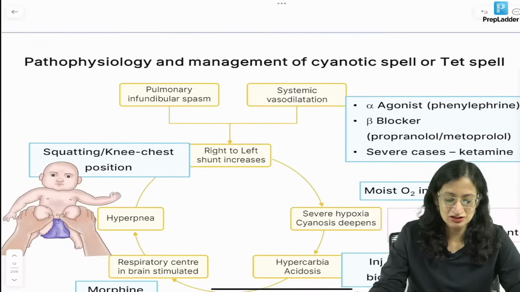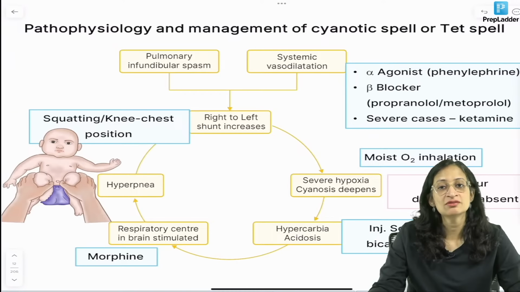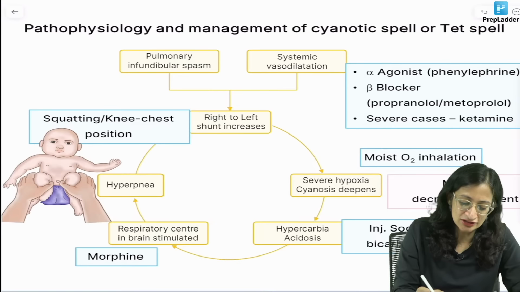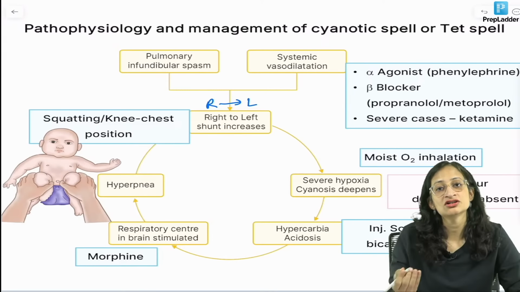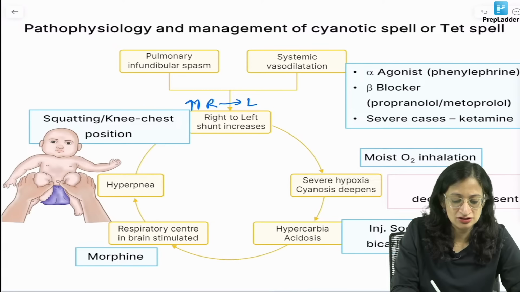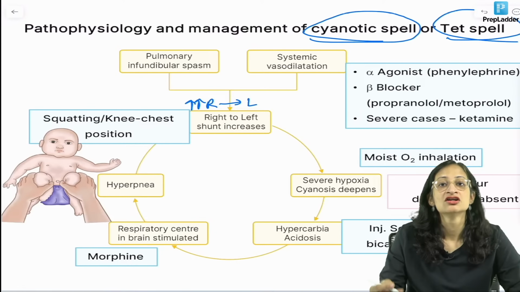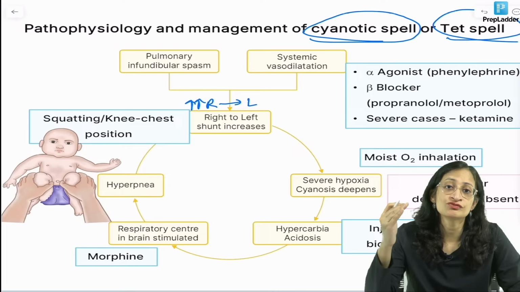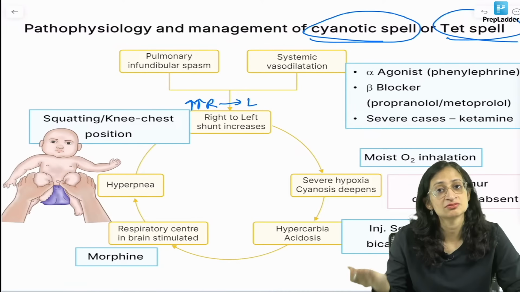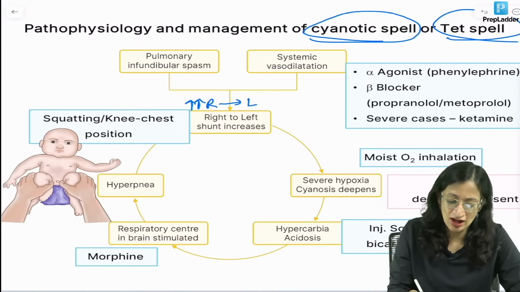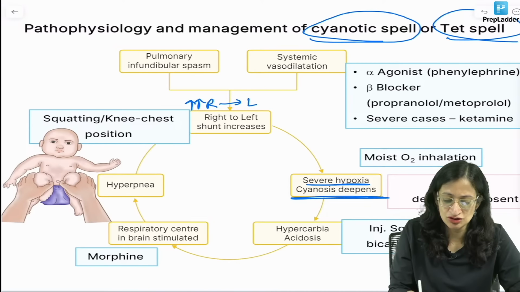Now, what happens in a cyanotic spell? Very, very important, you can get questions related to management of a cyanotic spell as well. In Tetralogy of Fallot, there is a right to left shunt. And due to any condition, if this right to left shunt further increases, there is a cyanotic spell, also called a TET spell, right? So lesser blood goes to the lungs, lesser blood gets oxygenated. So, you have severe hypoxia and the cyanosis deepens.